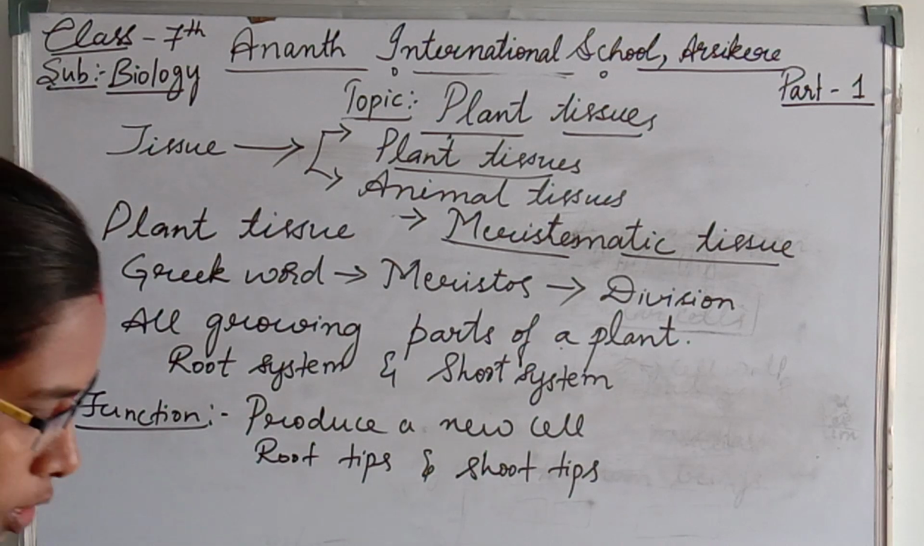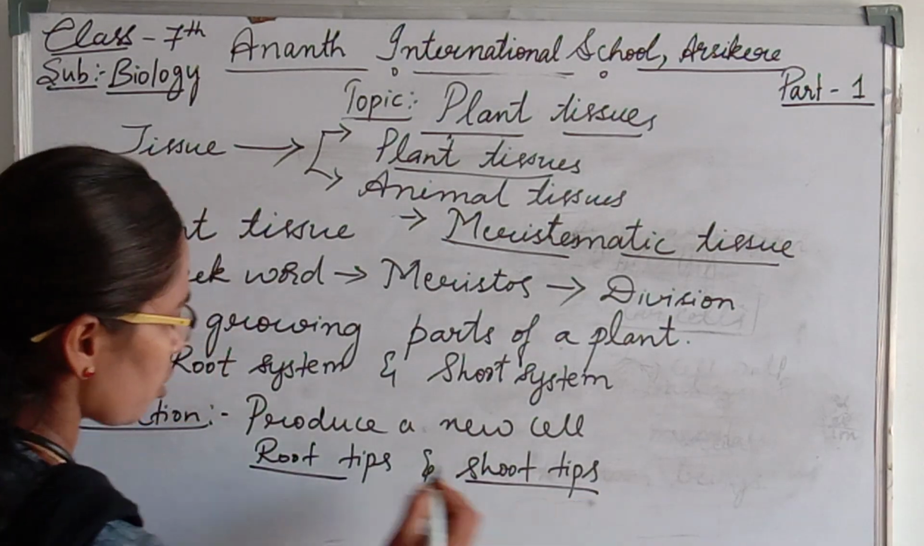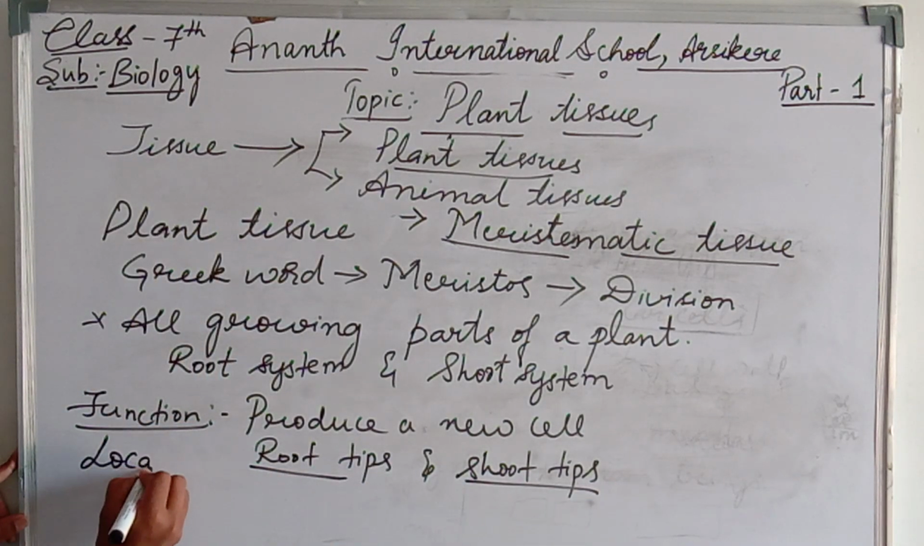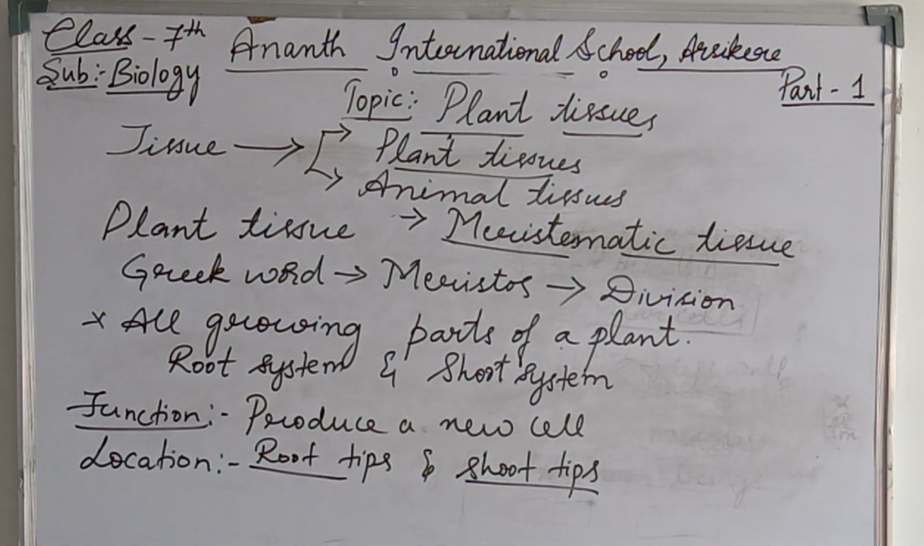Next, we shall move on to where they are found. The function is to produce new cells, and we can take root tips and shoot tips as the location. Location means where the meristematic tissue is found. The meristematic tissue is found in root tips as well as in the shoot tips.